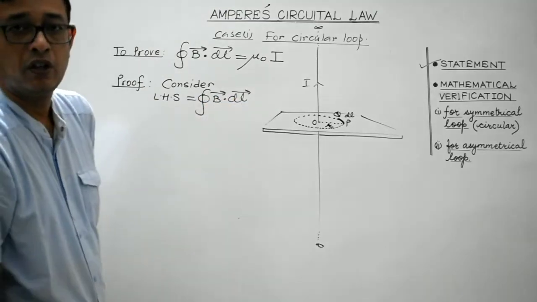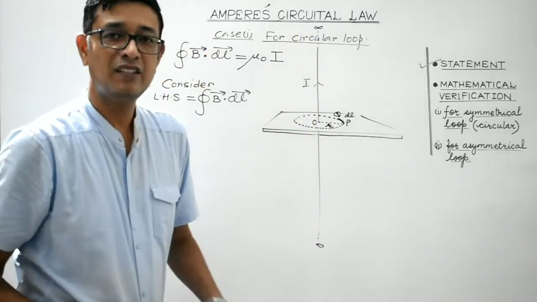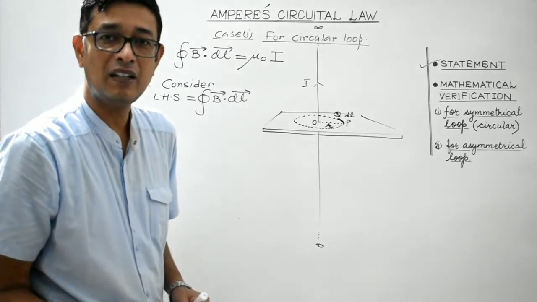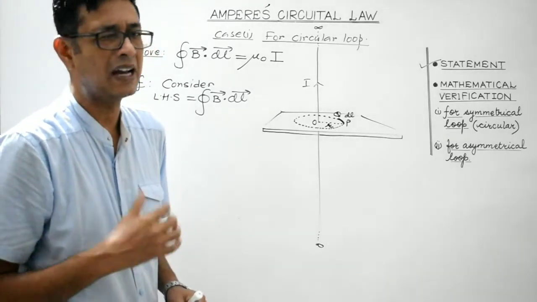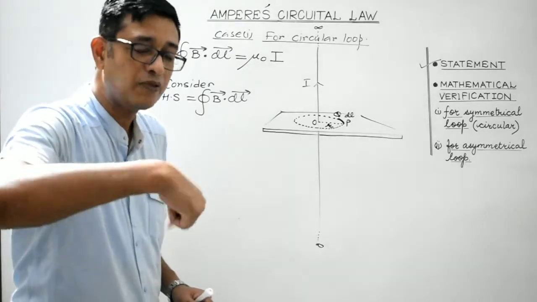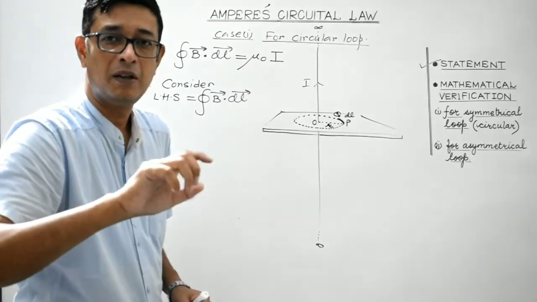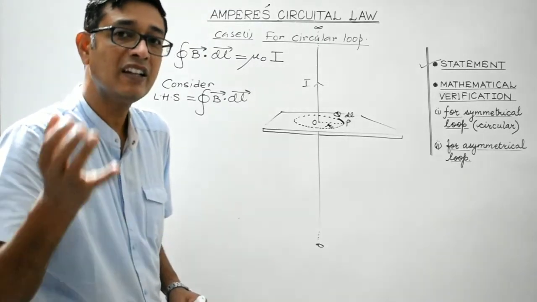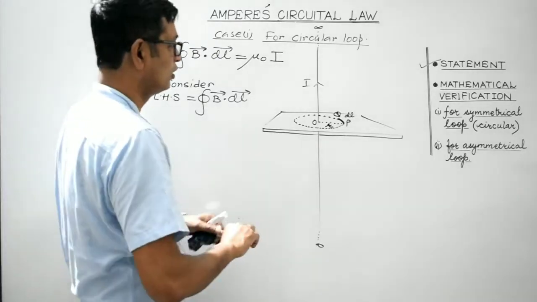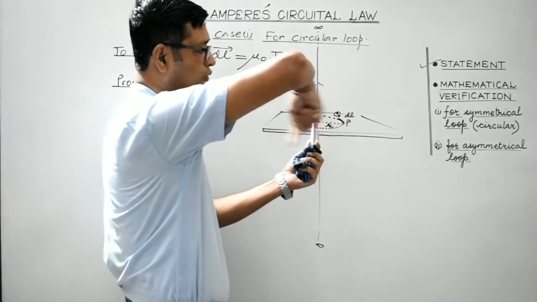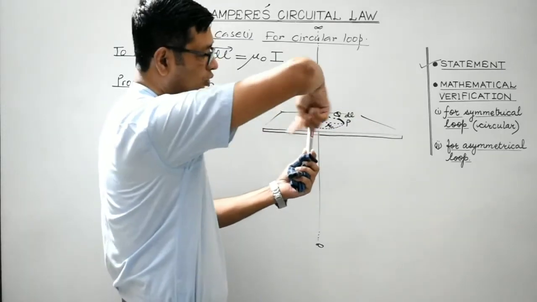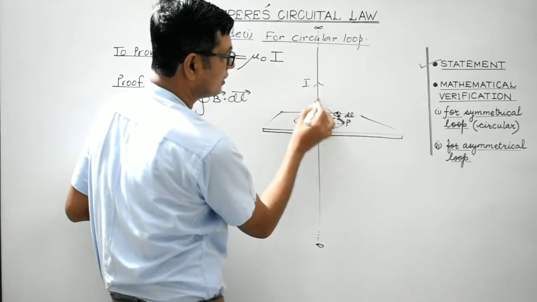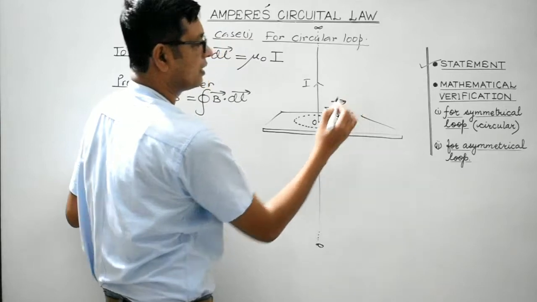Now, as I have told you, whenever we consider a current carrying conductor, magnetic field will be established around its vicinity, the direction of which is given by the right hand thumb rule, isn't it? Magnetic field lines, we are aware, are in the form of continuous closed loops. Magnetic field lines do not have any starting point, nor do they have any end or terminating point, isn't it? So current is flowing along this direction, so the magnetic field lines will be like this, using this rule. So magnetic field lines will be in the anti-clockwise direction, like this. So at point P, the field line would be like this. This is the magnetic field, right?